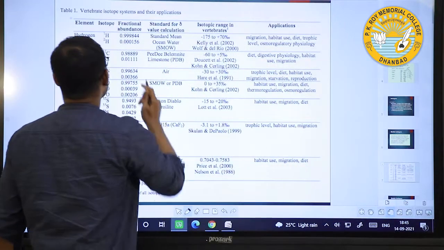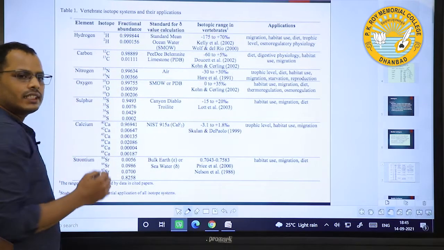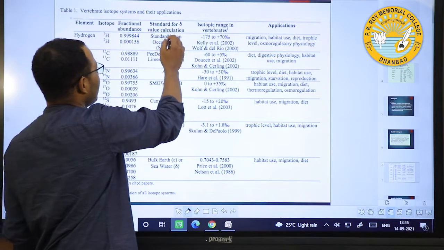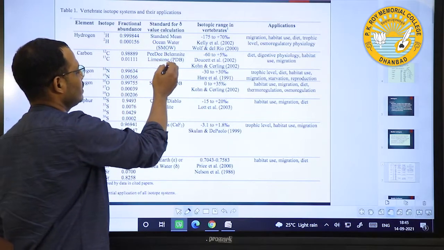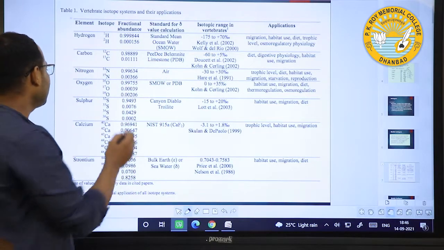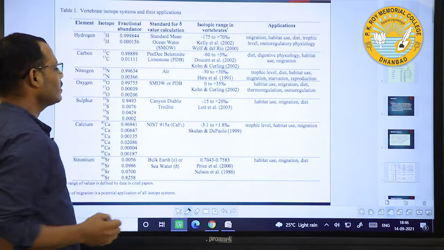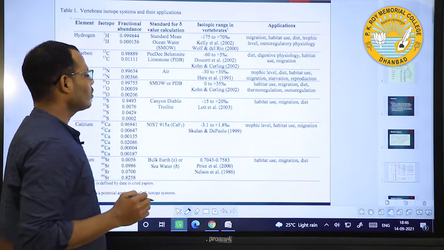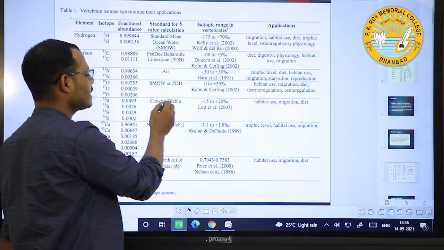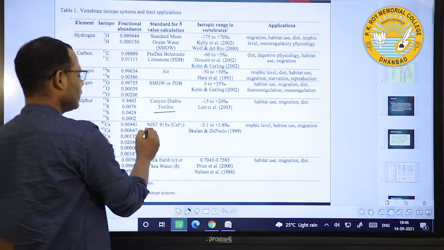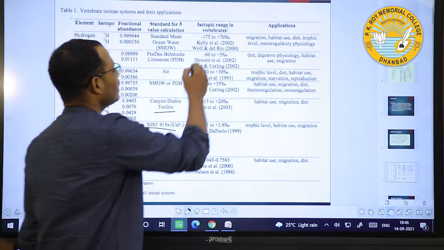Here we can see these different isotopes with their applications. For hydrogen, the standard is standard mean oceanic water. For carbon, the standard is PD belemnite. For nitrogen, the standard is taken in air. For oxygen, the standard is SMOW or PDB, meaning standard mean oceanic water or PD belemnite. For sulfur, it is Canyon Diablo troilite. For calcium, it is the NIST standard. For strontium, it is bulk earth or seawater.